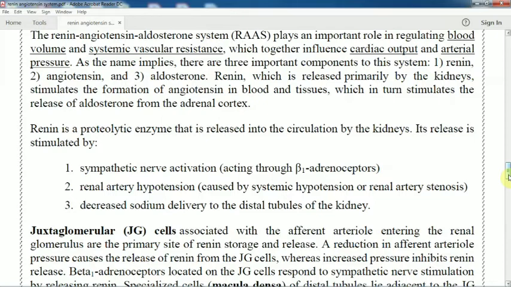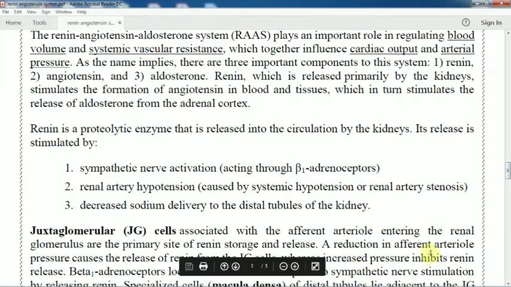One is the afferent arteriole, another is the efferent arteriole. Blood comes through the afferent arteriole to the Bowman's capsule. In the afferent arteriole region, the baroreceptor or juxtaglomerular cells are present. When the blood passes through at a low pressure, it activates them.